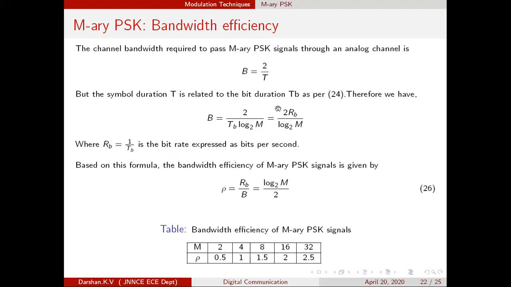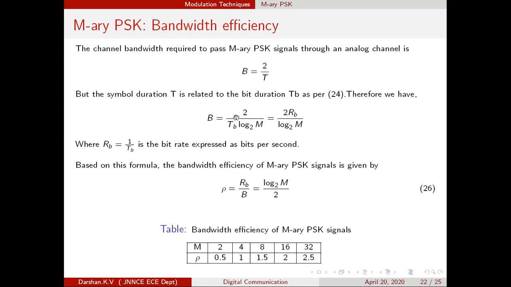Symbol duration and bit duration are related by the formula T is equal to TB into log M to base 2. This I have told in the previous slide. The symbol duration is related to the bit duration. How are they related? T is equal to TB into log M to base 2.